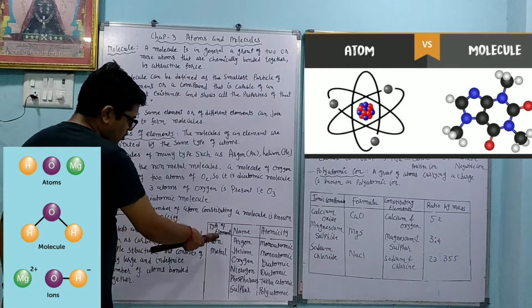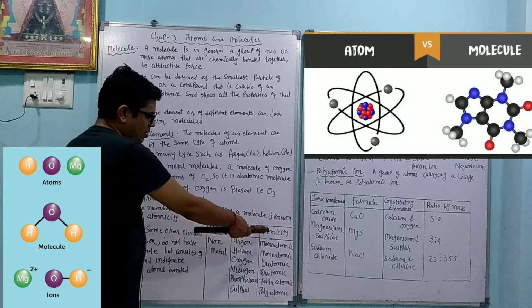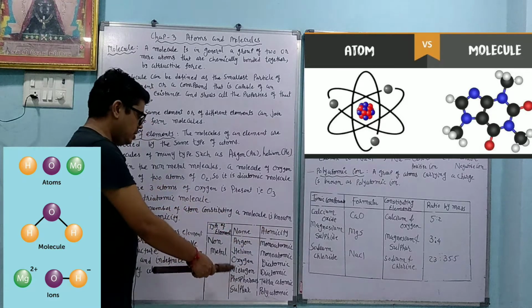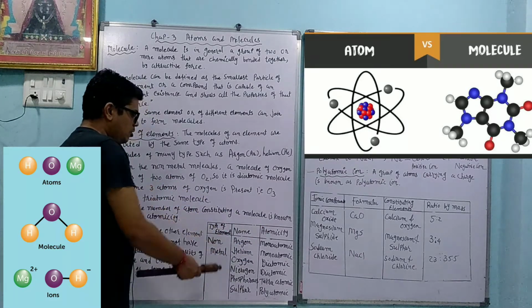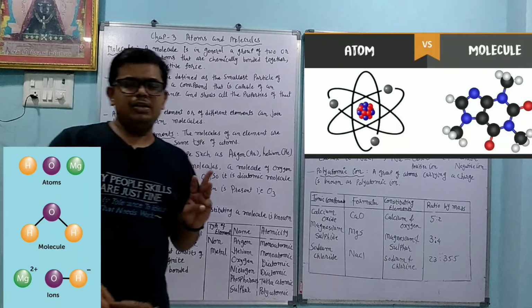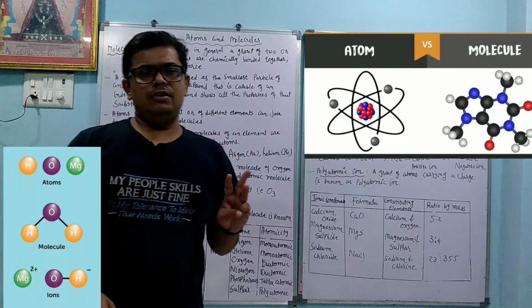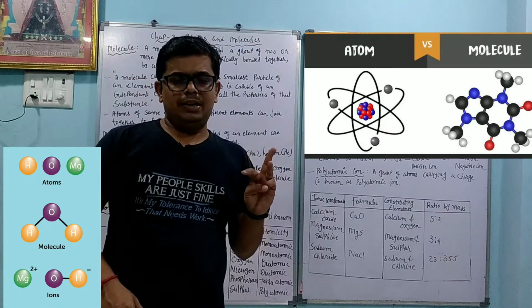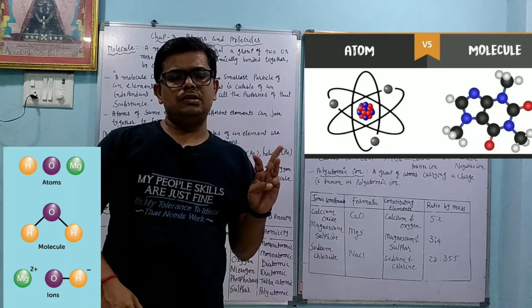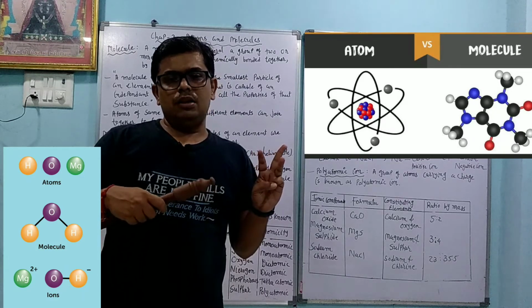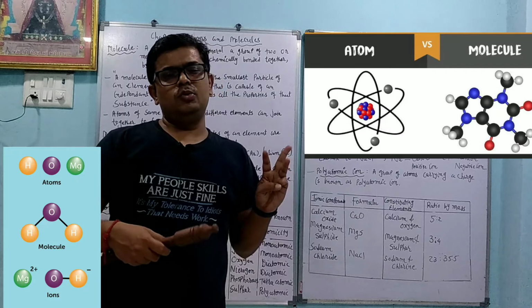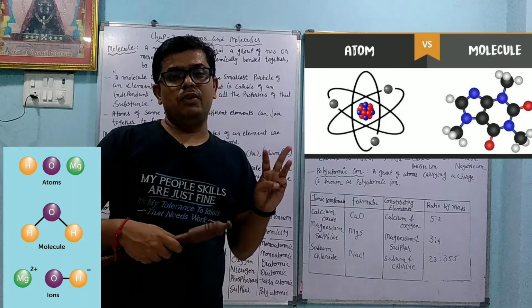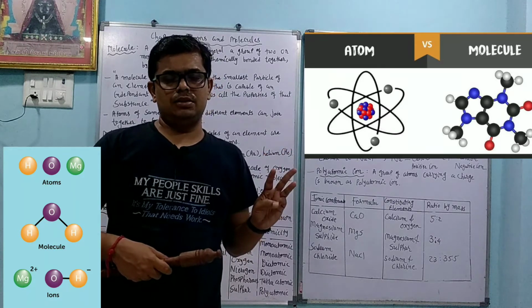Dear student, we are trying to understand this table and about the atomicity. So, type of element: non-metal. Dear student, elements are divided into 3 categories. One is called metal. Metal means those that can conduct electricity and heat, because free electrons are present.